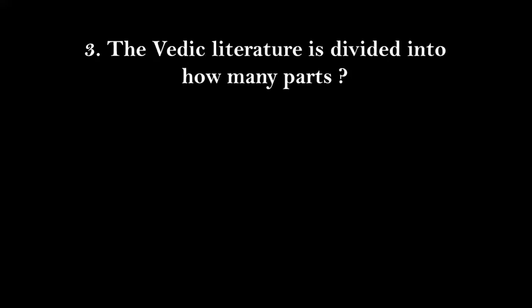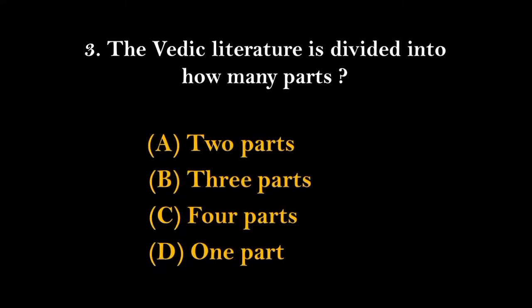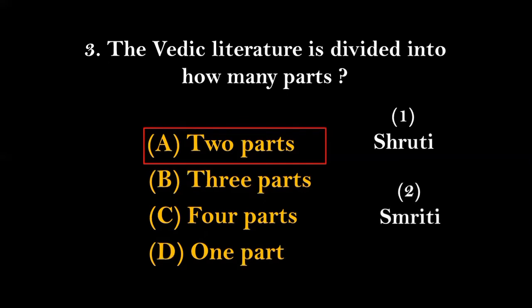Question number 3. The Vedic literature is divided into how many parts? Options given here are 2 parts, 3, 4, and 1. And the right answer for this will be option number A, that is 2 parts. The first part being the Shruti and the second part being the Smriti. So this Shruti is that part of the Vedic literature which, according to Hindu belief, was not composed by any living being but was revealed to certain sages by God, and they passed on that knowledge orally from one generation to another. So this type of literature is regarded as the most sacred and includes the Vedas in its fold.